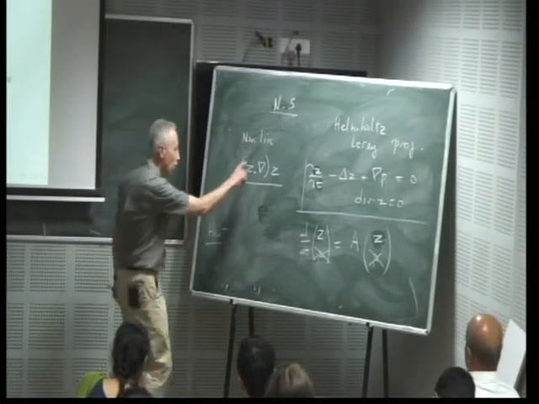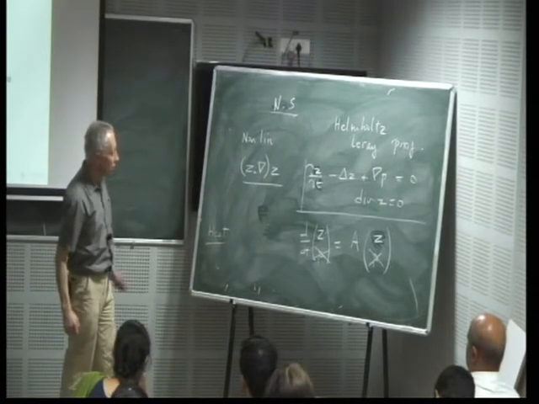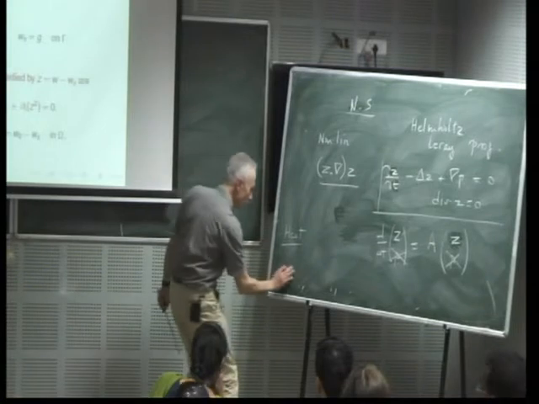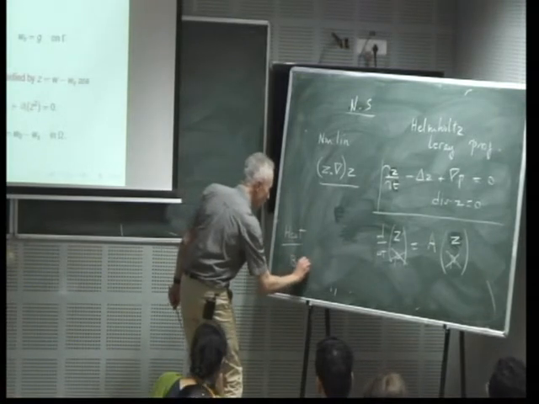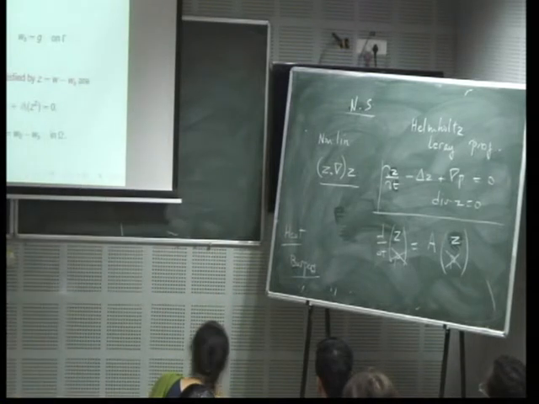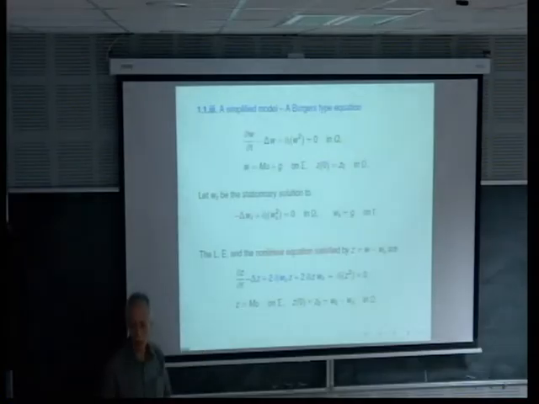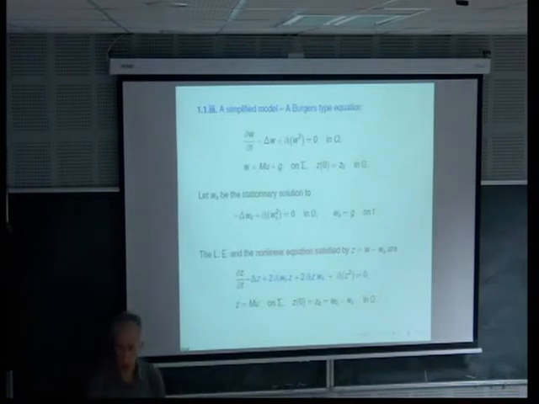And the analog of the nonlinear equation in that case is the Burgers equation. So looking at the Burgers equation is interesting because we have the same type of nonlinearity, but there is no pressure. So in some sense, we divide the difficulty into two separate things, but it's a model and not a physical model.